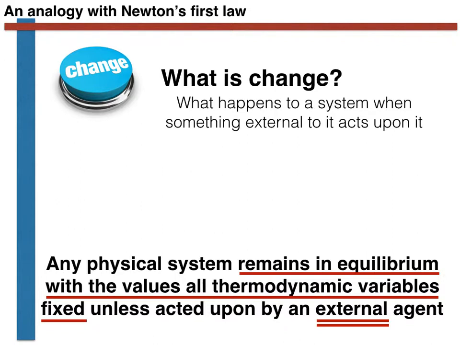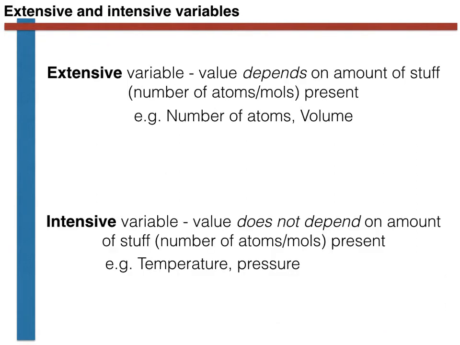In thermodynamics, we stated that an isolated system that has nothing external acting upon it remains at equilibrium with the values of all thermodynamic variables fixed unless it is perturbed by an external agent. In doing this, we introduced the notion of thermodynamic variables, and we introduced this distinction between extensive and intensive thermodynamic variables.